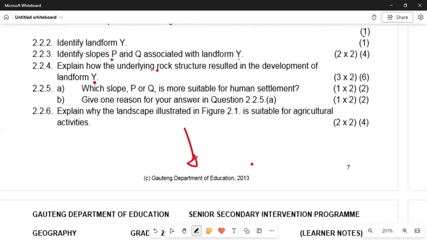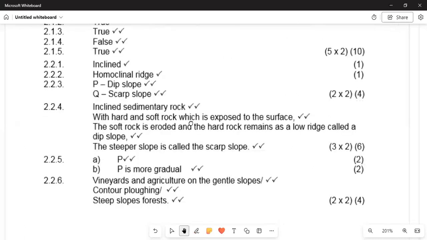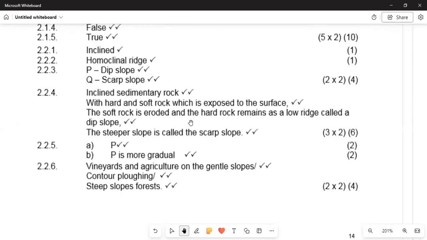In 2.2.6, it says explain why it is more suitable for agricultural activities. Why is it suitable for farming? Because of the availability of water. In 2.2.6, we are saying the vineyards and agriculture are on the gentle slope, that is where they develop, and the steep slopes have forest, which will lead to the water moving to areas which must be identified for these crops to grow. This is what we need to understand.